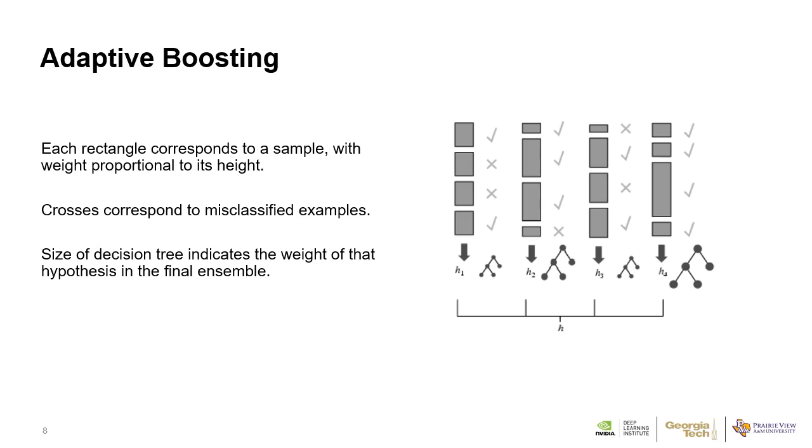The right figure shows you how to obtain the weight for weak learners. You can see the more accurate the performance of the weak learner is, the bigger the tree is, where the size of the decision tree indicates the weight of that hypothesis in the final ensemble.